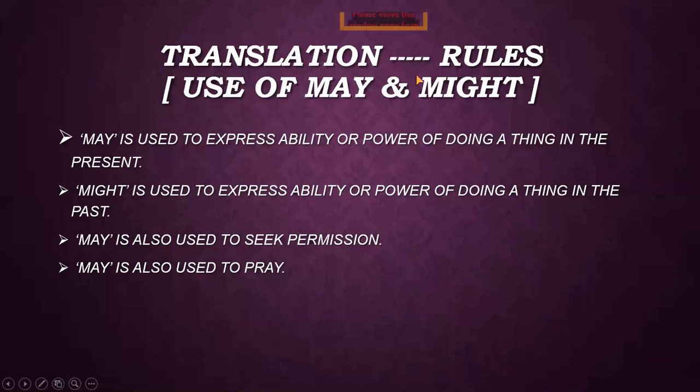Now, some translation rules for the use of may and might. May is used to express ability or power of doing a thing in the present tense. Same thing like can. They are representing the same things. Might, which is the second form of may, is used to express ability or power of doing a thing in the past time. Okay, remember this thing. May or can both are used to show the ability in the present time, and might and could are used to show the ability during the past time.